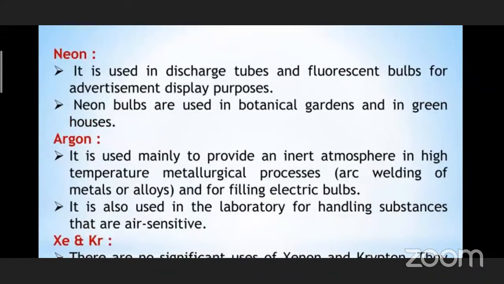Next is neon. Neon is used in discharge tubes and fluorescent bulbs. So what are fluorescent bulbs? We are using CFL, compact fluorescent bulbs, right? For advertisement purposes, for getting the bright colors, we would be using neon. And neon bulbs are used in botanical gardens and in greenhouses. So this is an important bit. Greenhouses are used to grow the plants, right? So there we will be using the neon bulbs.